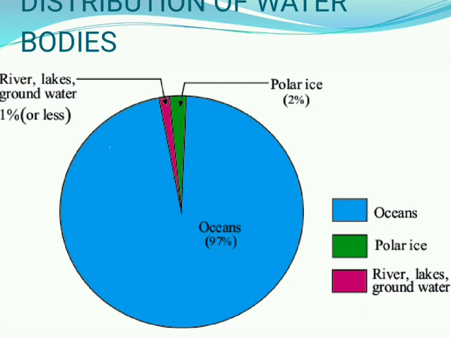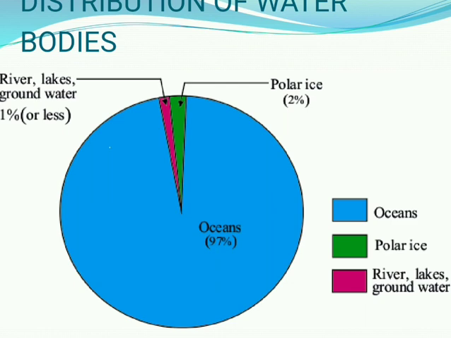Then, if you are thinking about the water, nearly 97% of the water is present in the ocean. Ocean means saline water. Only 3% of the water is fresh water. But this fresh water, we are not able to consume directly because of a number of factors, which we can discuss in detail.